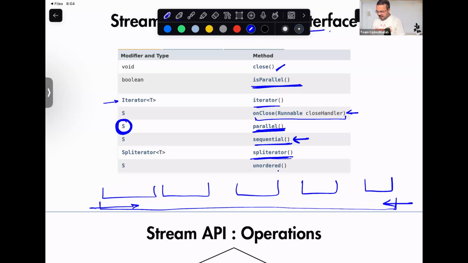And then unordered. A stream keeps the property of the source, meaning the property of the data lying in the source. What do we mean by this?